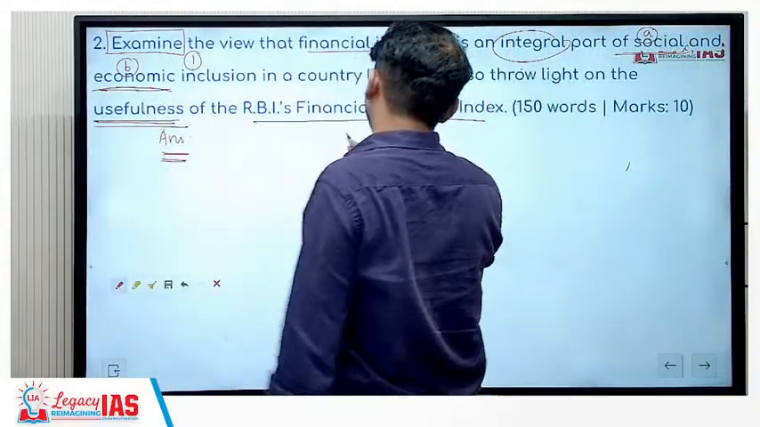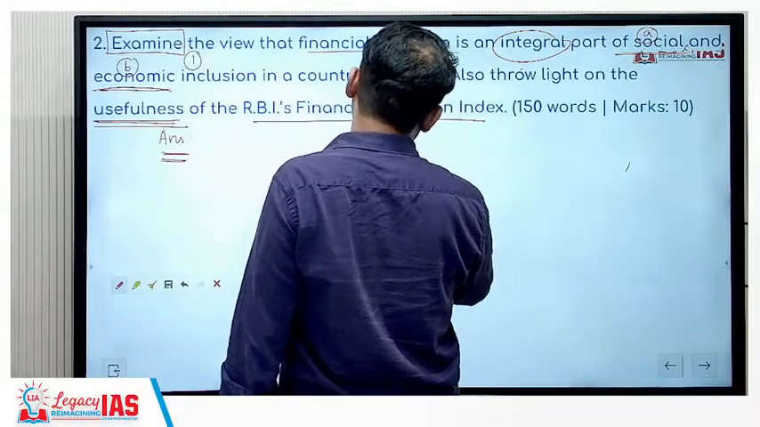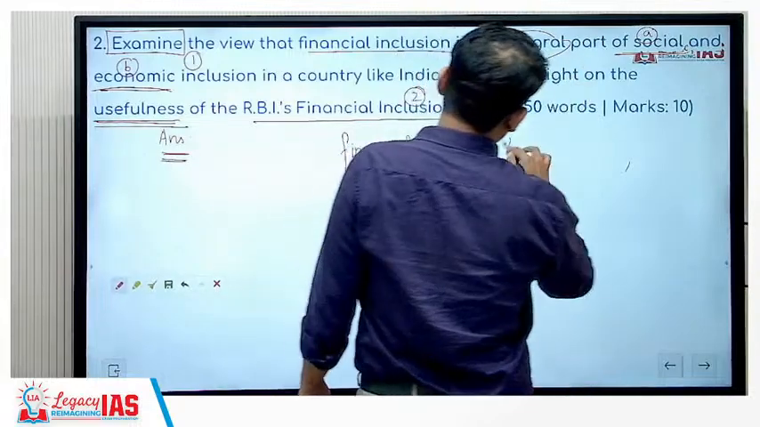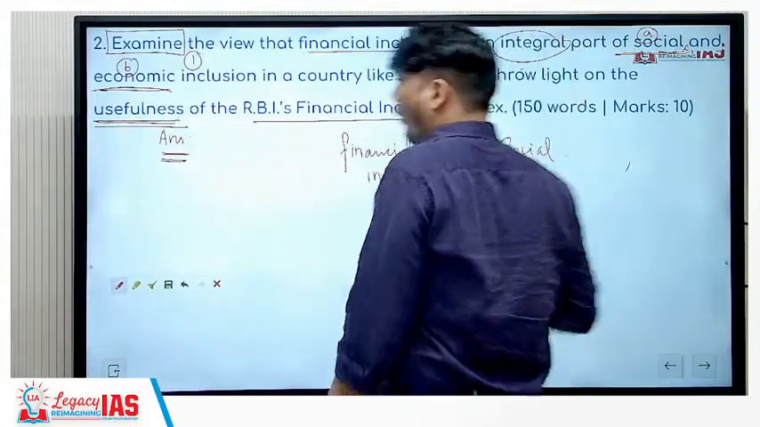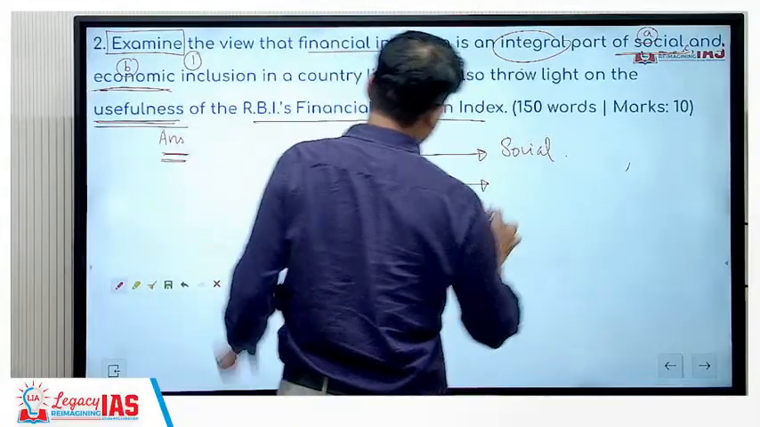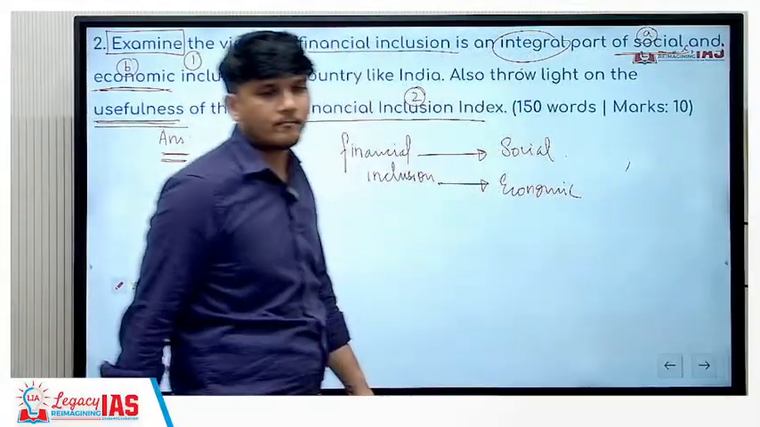So how can we do that? See, we are going to talk about how financial inclusion can lead to social inclusion. How can it lead to social inclusion? And how financial inclusion can also lead to economic inclusion.